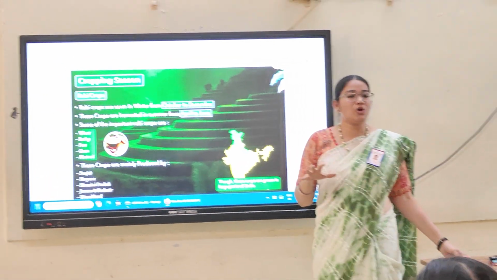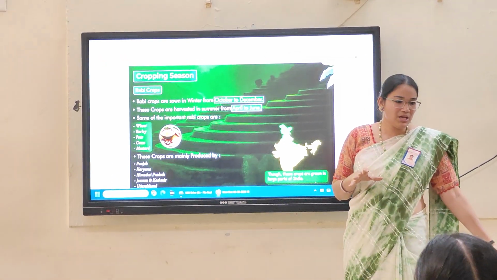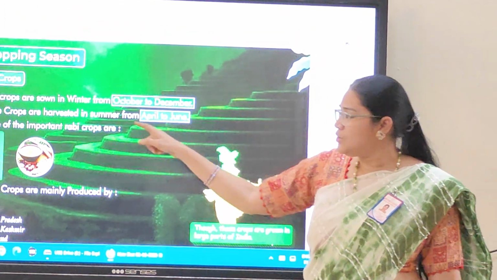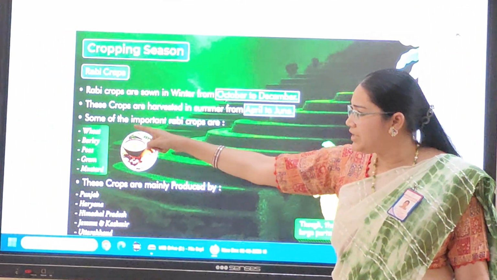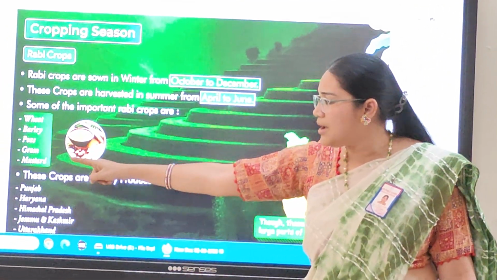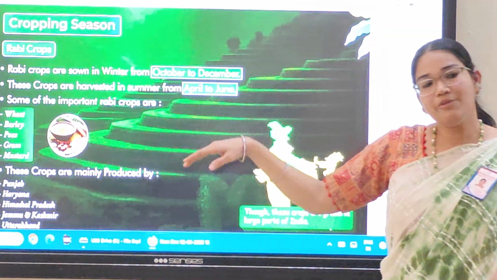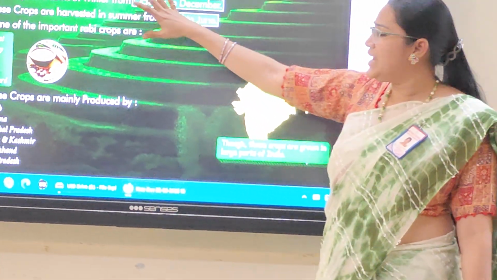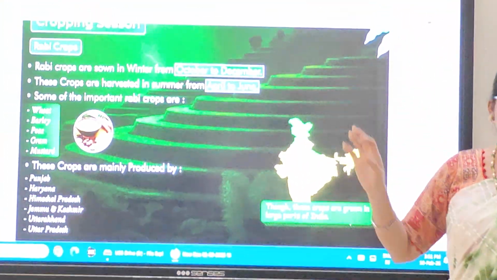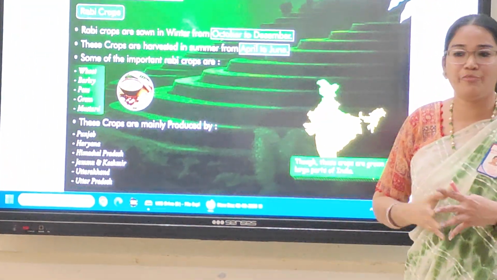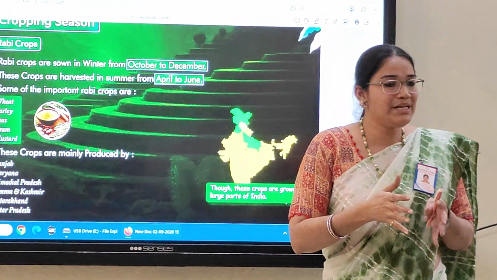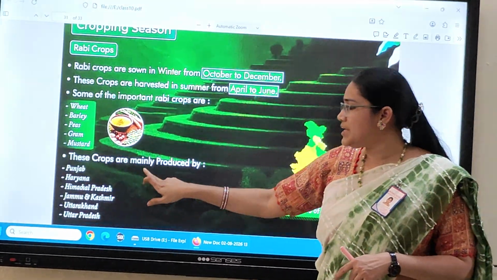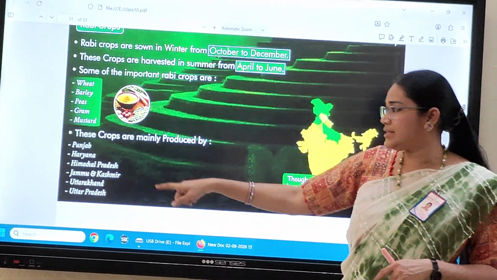The major crop which grows in Rabi is wheat. So what are the other crops here? Wheat, barley, peas, gram and mustard. These are all Rabi crops. Mainly these are produced in different areas, meaning not every area produces these kinds of products, but particularly in certain states. So these crops are mainly produced by which states?